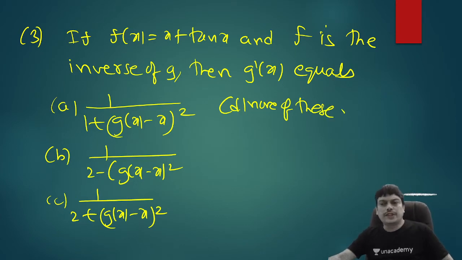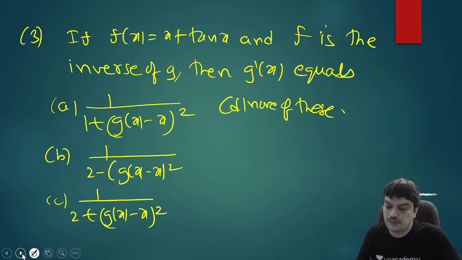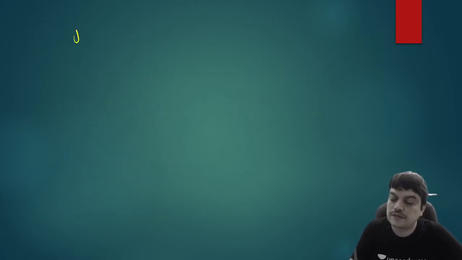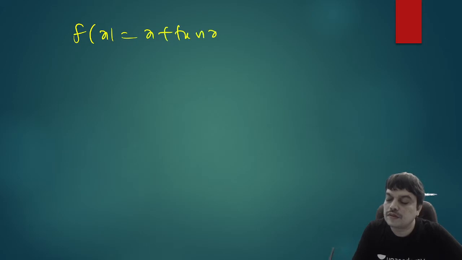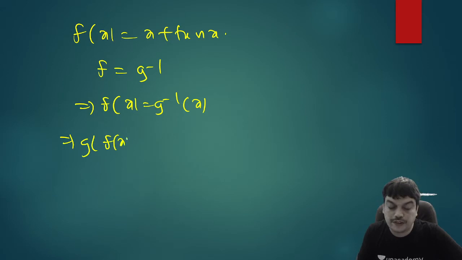So let's do this question. It's a previous JE advanced question. So we have f of x equal to x plus tan x and f is the inverse of g. So f is g inverse is given. That means you can say that f of x is g inverse x, which also means that g of f of x is equal to x.